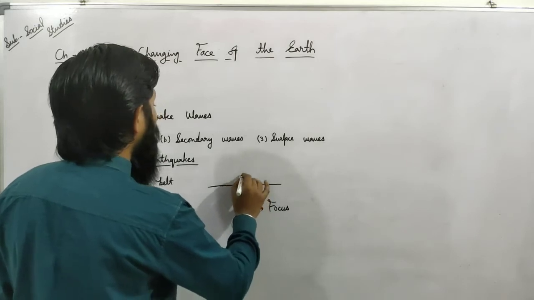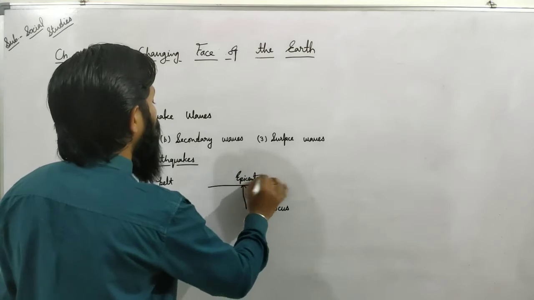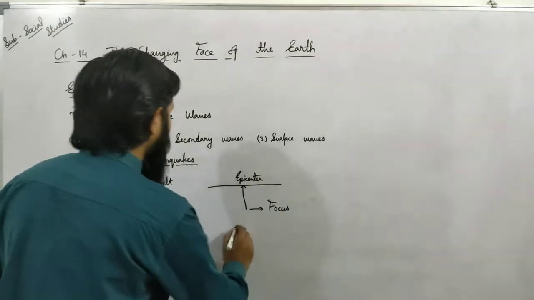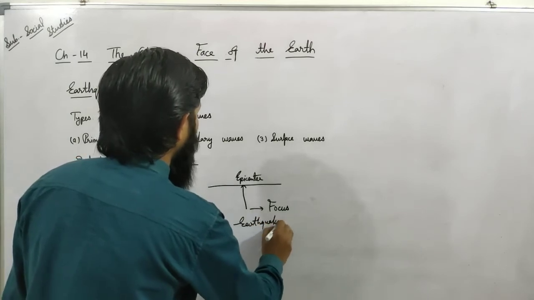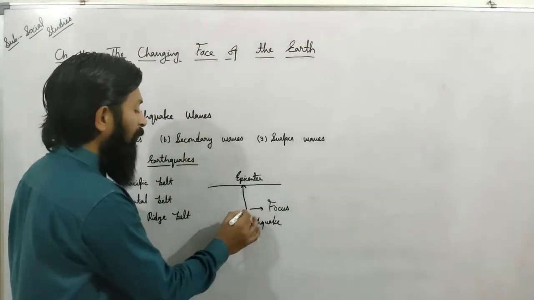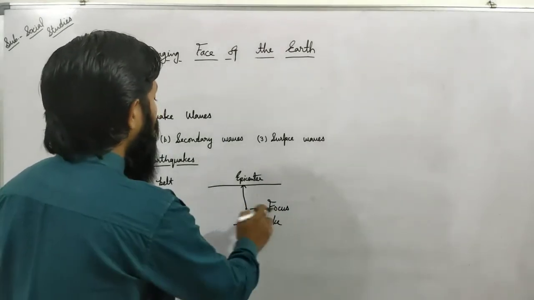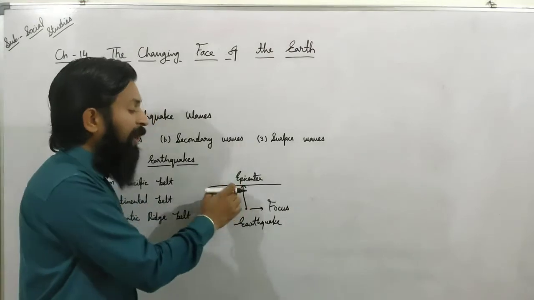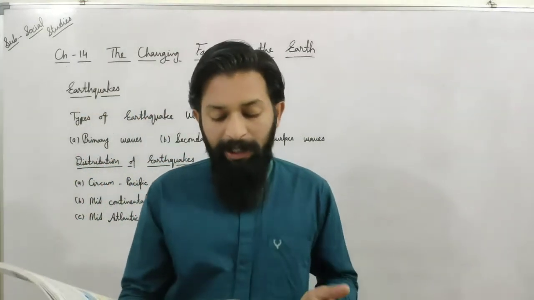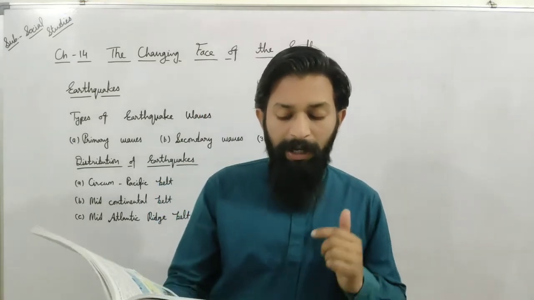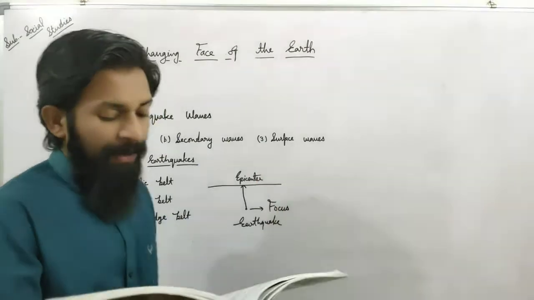Just above it, on the surface of the earth, is the epicenter. The point on the earth's surface which is vertically above the focus is the epicenter.